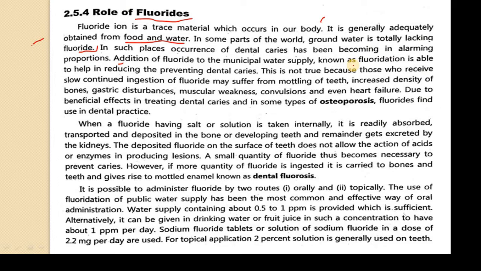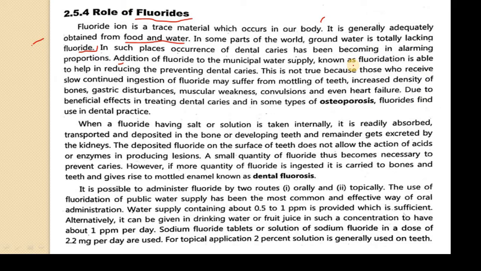So yes, this is not entirely true because those who have received slow or continuous intake of fluoride may suffer from mottling of the teeth, increased density of bone, then gastric disturbances, then muscular weakness, convulsions, and even heart failure. So due to the beneficial effects of treating dental caries, it has some types of osteoporosis, then fluorides are used in dental practice, right.